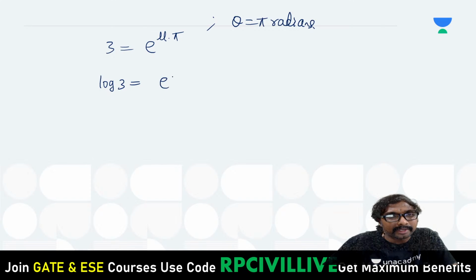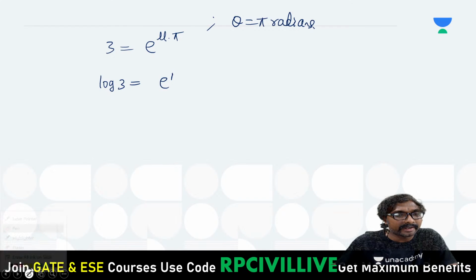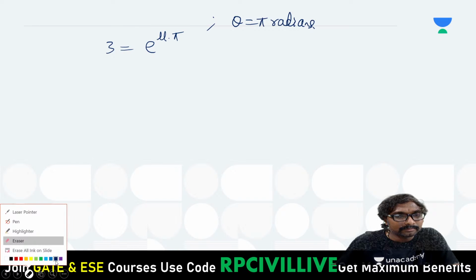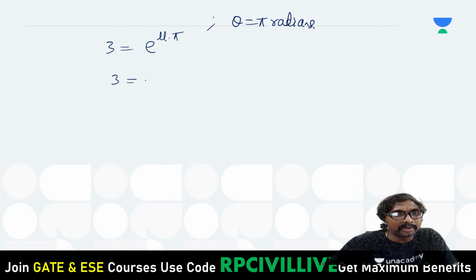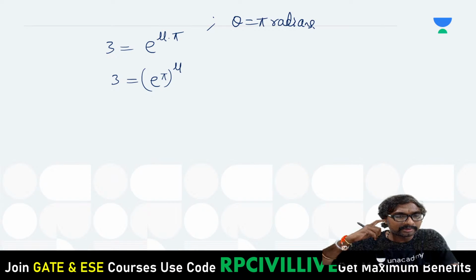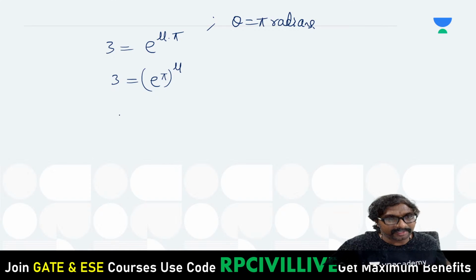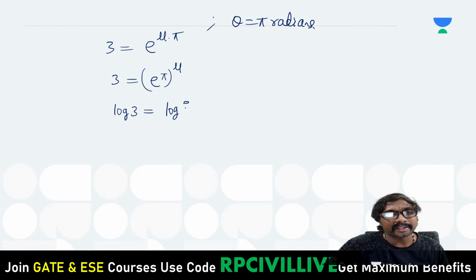So e power pi, or we can just write it like this: 3 will be equal to e power pi, whole power mu, right? What is that e power pi? If you just observe this, log 3 will be equal to log of e power pi to the mu, to the base e.